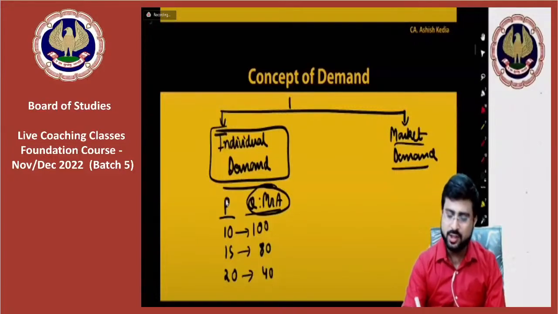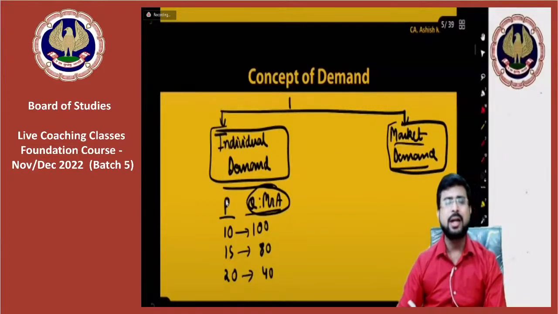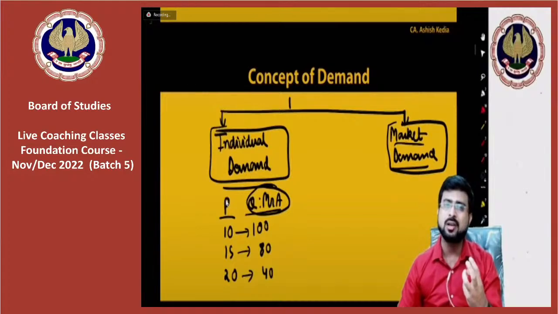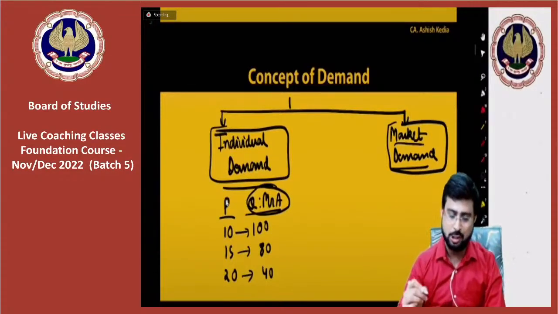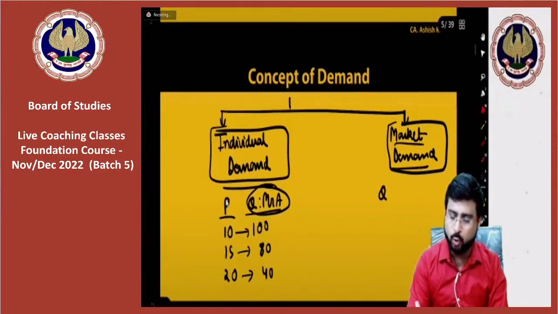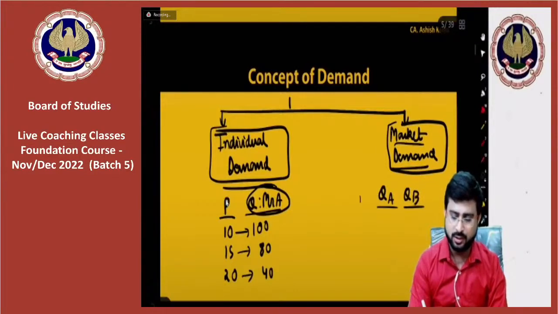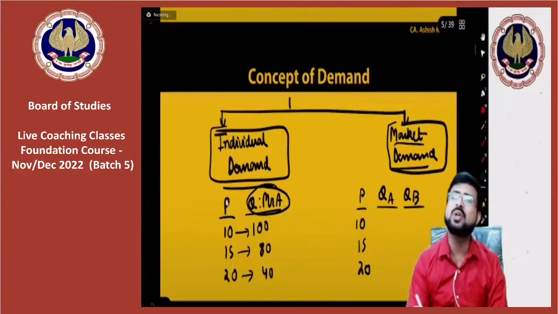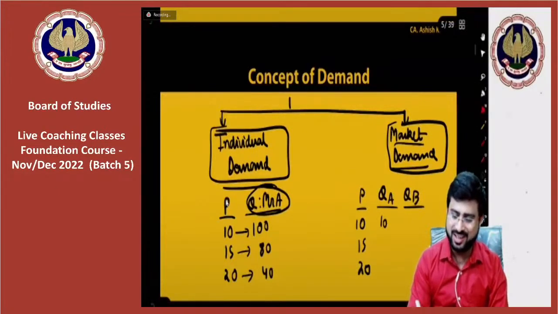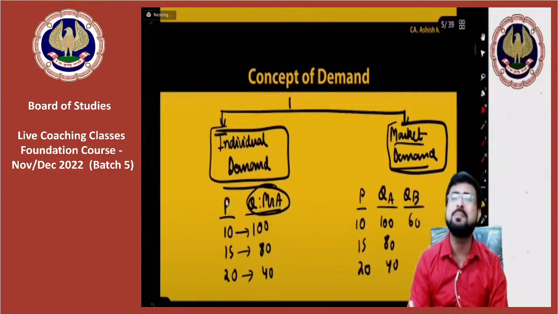Sir, what is market demand? My dear friends, in reality, the market is composed of infinite consumers, if not infinite, then lakhs and crores of consumers. So what I'm trying to say is, let's say I take two consumers. For example, I'm taking two consumers, okay? Don't worry. In reality, there are millions and billions. I know that. You see, if price changes from 10 to 15 to 20, let's say the quantity demanded by A at different levels is 100 units, 80 units and 40 units, and the quantity demanded by B is 60 units, 50 units and 30 units.